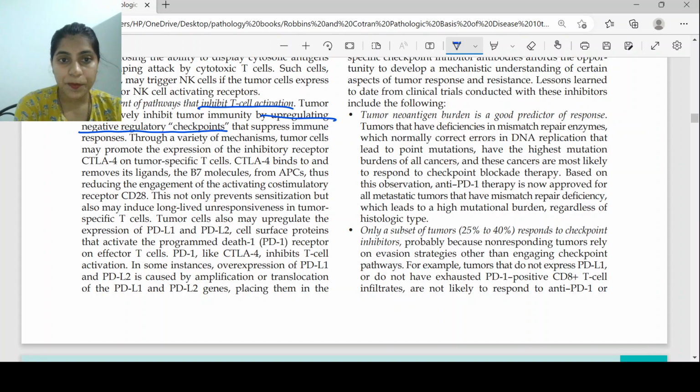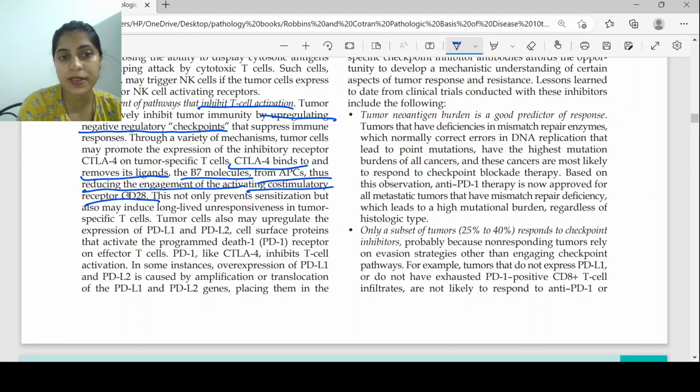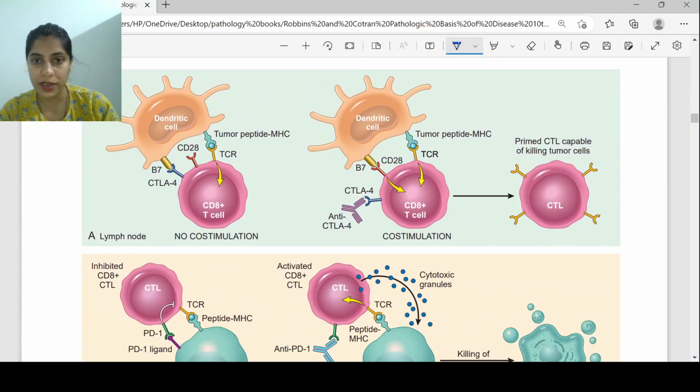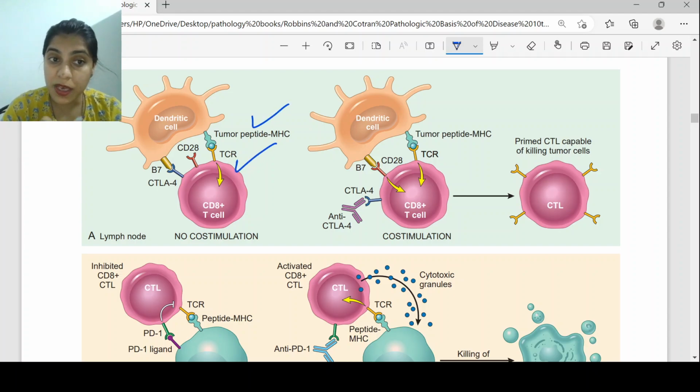So what it is doing, CTLA4 binds to and removes its ligands, the B7 molecules, from the APC, thus reducing the engagement of the activating co-stimulatory receptor CD28. We will see this in the diagram. In a normal situation, for activation, the MHC will bind to the cytotoxic T cell, as we have already seen, plus there will be a co-stimulatory signal, when CD28 binds to B7.